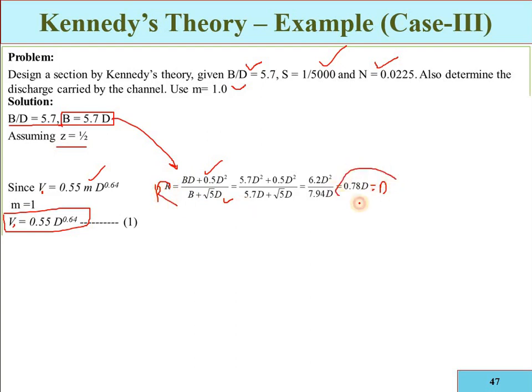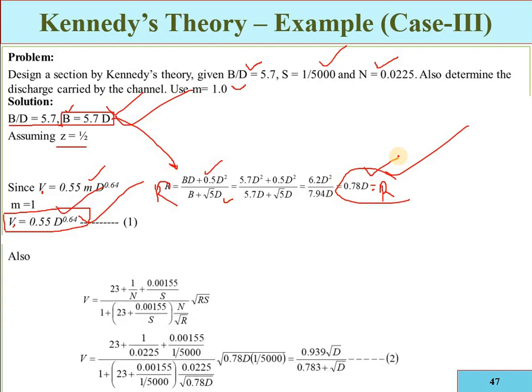Now that is the hydraulic mean depth. We have three equations and four unknowns, which are width, depth, velocity, and hydraulic mean radius. Three equations, four unknowns, so this cannot be solved. Now we have the Chezy formula, the velocity is equal to this one.